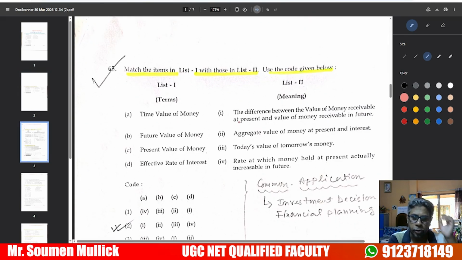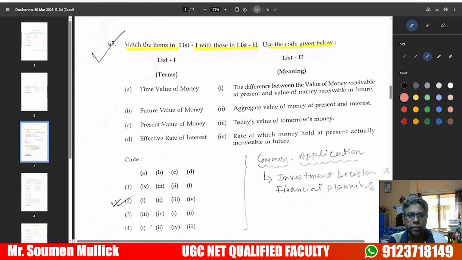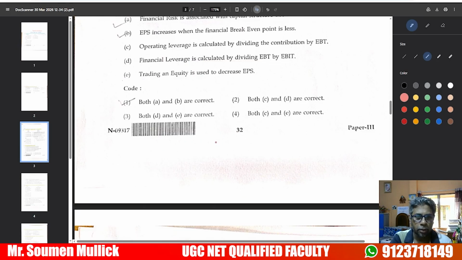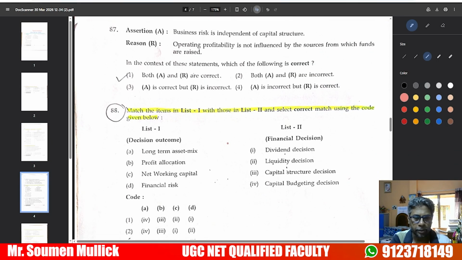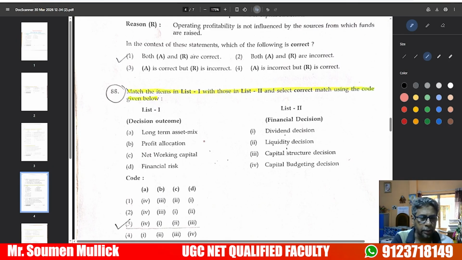Our next question is based on the time value of money, future value of money, present value of money, and effective rate of interest. Next class I will discuss this topic. Next important question, long-term asset mix. This is an important area under the section of financial decision.